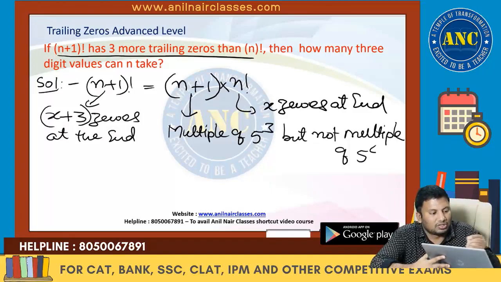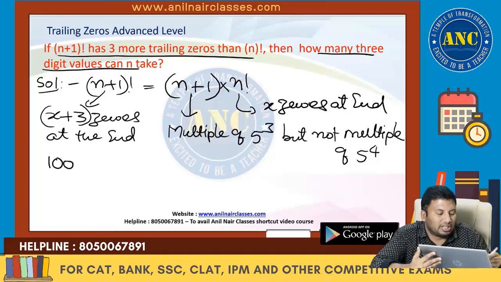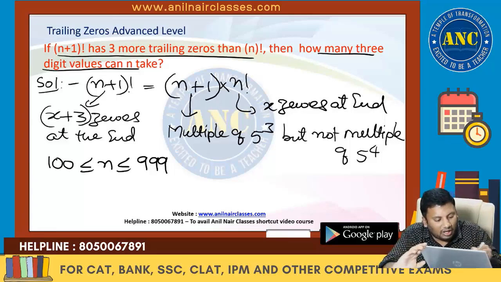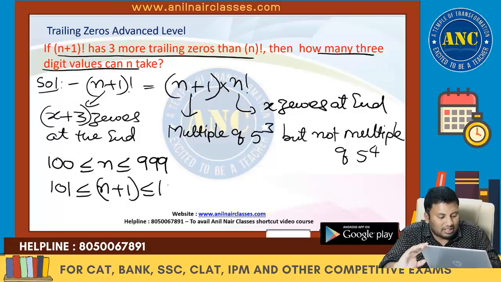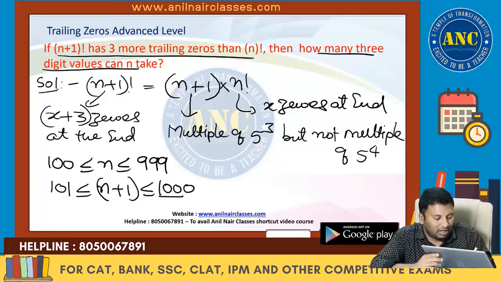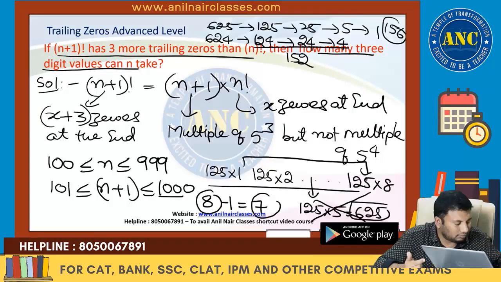Again I will explain. How many 3-digit values can n take? The lowest 3-digit number is 100, so 100 ≤ n ≤ 999. If I want n+1, then 101 ≤ n+1 ≤ 1000. Multiples of 5 cube: how many will I get? 125 ones are 125. I hope it is clear.